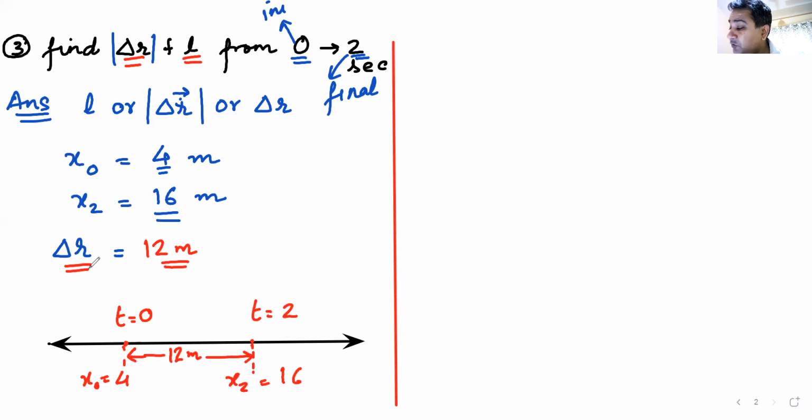Now comes the fourth question. See beta, why am I doing this question? So that everything can be revised in just one question. Question number 4. Find, I hope you understand the meaning of the terms.